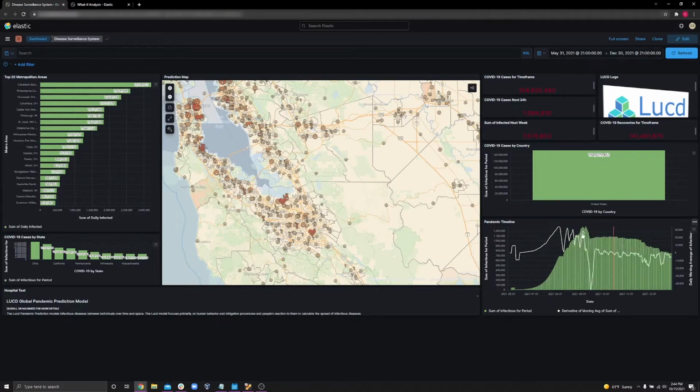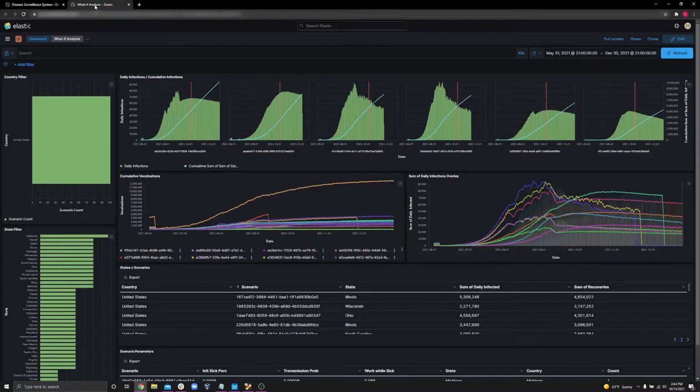Now that we have explored this dashboard a bit, let's go and check out our what-if scenario dashboard. This dashboard gives us a little bit more exploratory freedom to modify the variables that Avicenna uses. We could ask the question, what would happen if no one in such and such state got vaccinated, or what would happen if 50% of the population decided to go to work while they were sick?